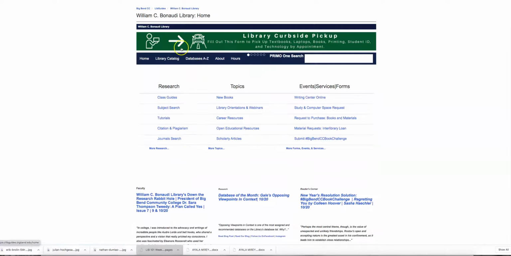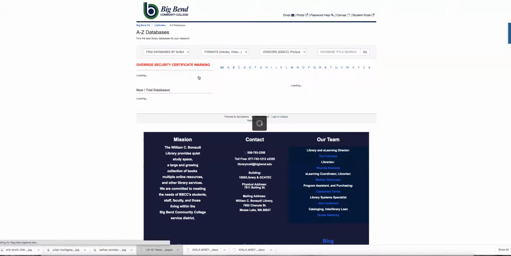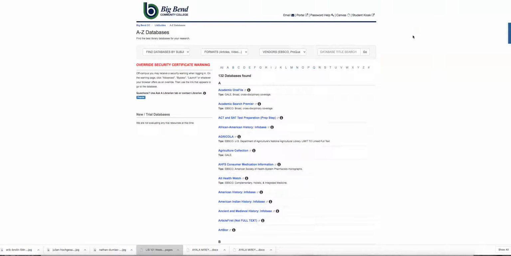Now I'm going to select databases A to Z. A to Z simply means our alphabetic list of databases. We have 132. You can certainly look at them by subject, formats. We actually do have a section of newspapers. You'll see we have quite a few databases that do contain newspapers, but Newsbank by far is the best for its collection that it holds and its search capability.